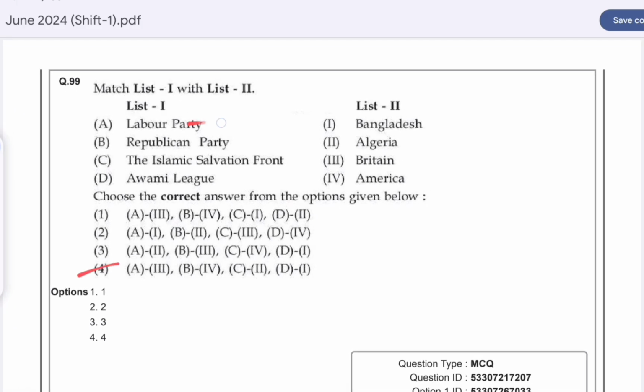Labour Party is in Britain. Republican Party is in America. The Islamic Salvation Front is in Algeria. And Awami League is in Bangladesh.